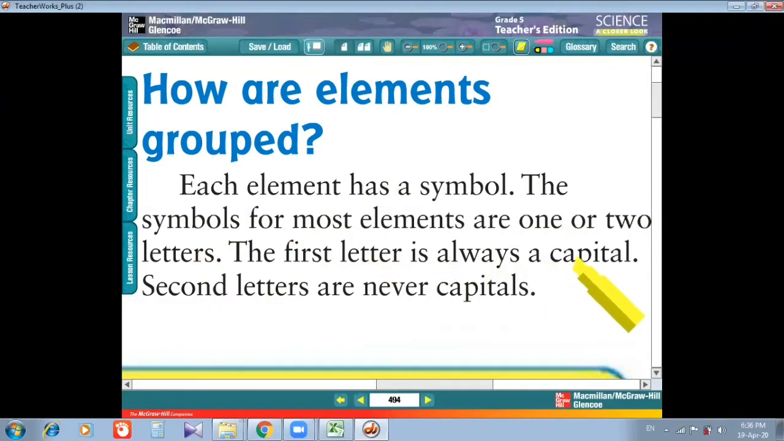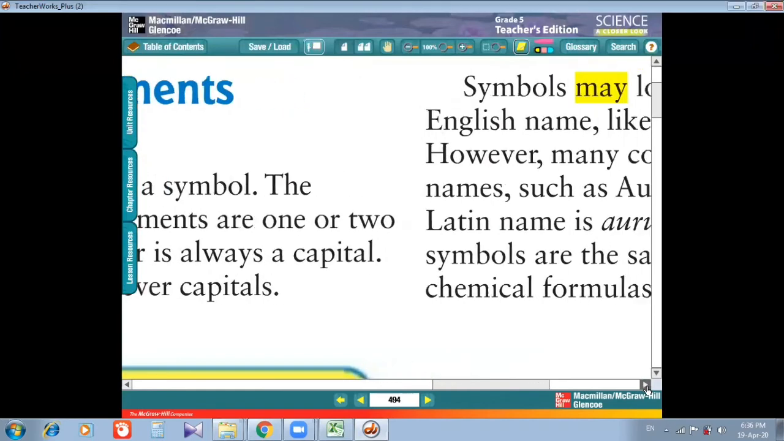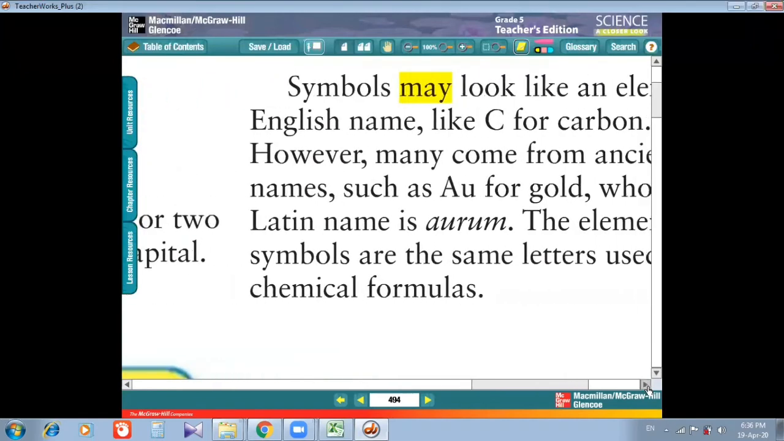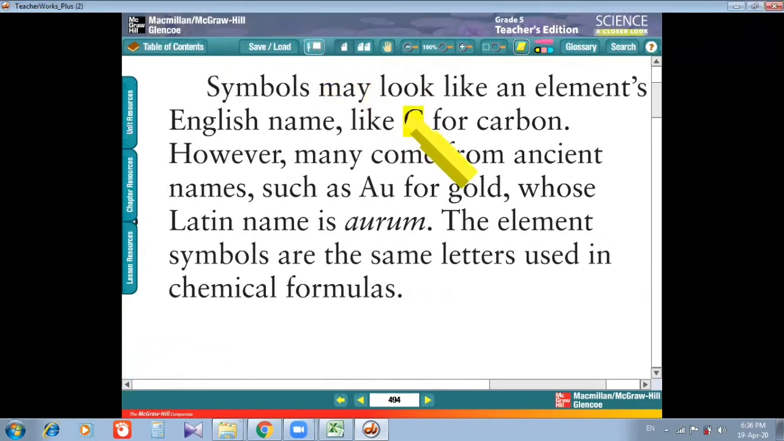The first letter is always capital. Second letters are never capitals. It means the first letter will always be capital and the second letter will always be a small letter. Now in the second column we have symbols that may look like an element's English name, like C for carbon. How will we name it? We will take the first letter of the English name, like carbon. So we take C, C for carbon.